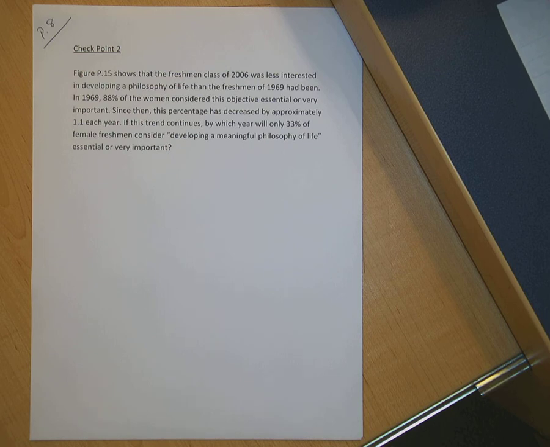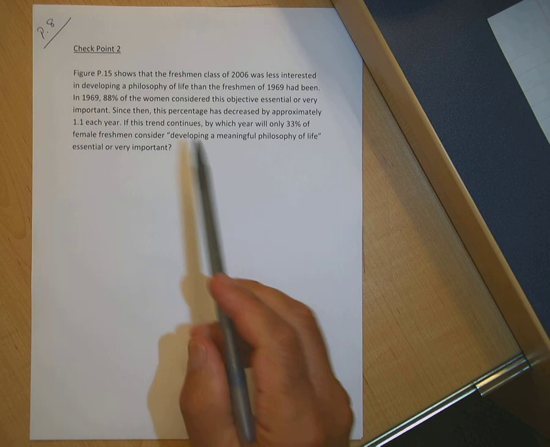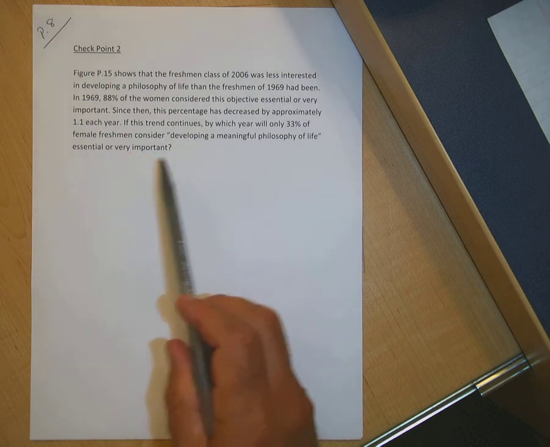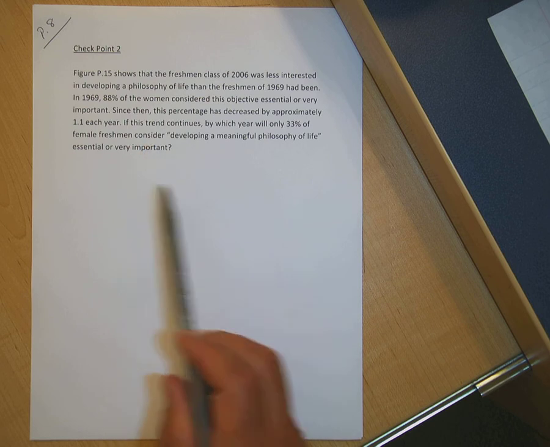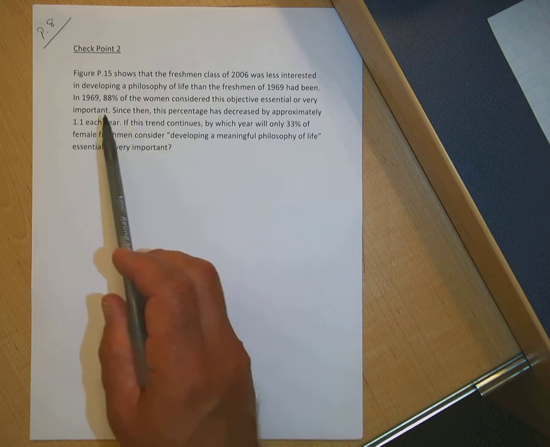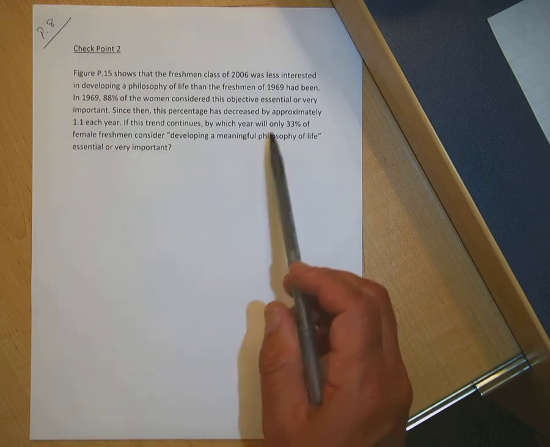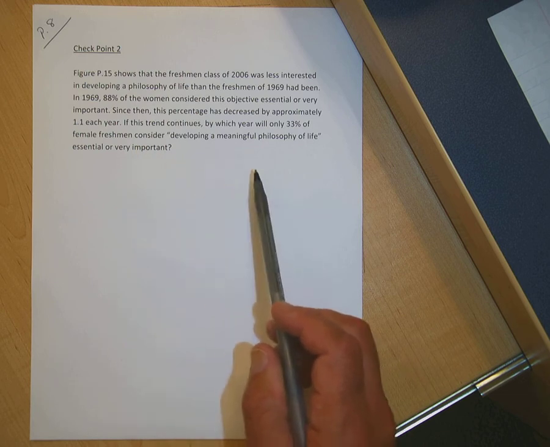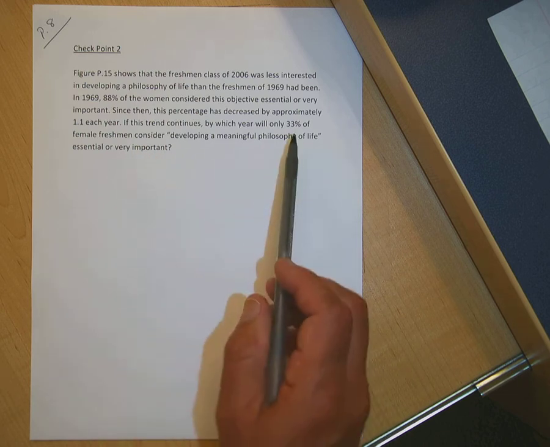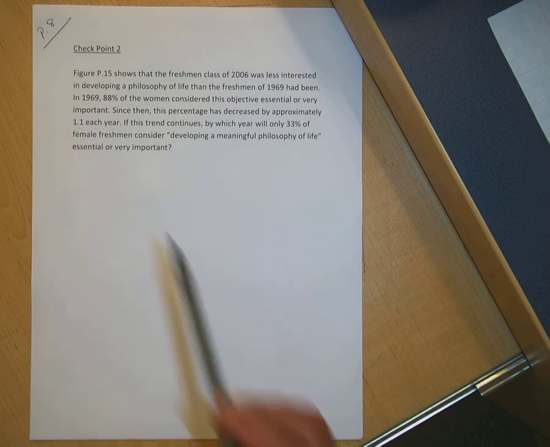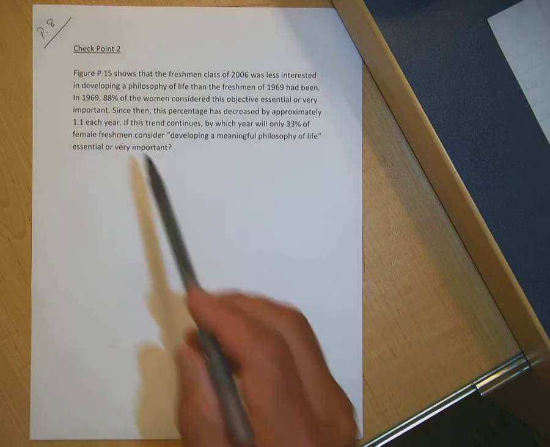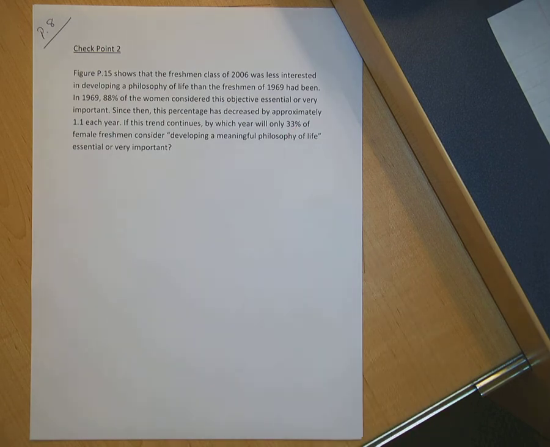Okay, quite a few words here. Try to sift through and see what we need to solve the problem. But first of all, what are we trying to find? There's definitely a trend where this particular developing a philosophy is going down. And I think that the trend continues, or they think it might continue. And they're wondering what year it actually reaches this low amount of 33%, if that trend is correct. So we have a starting point, try to find an ending point of 33%, and how many years that is.